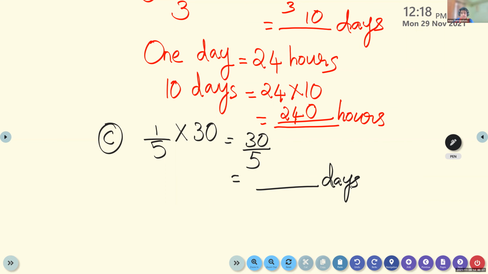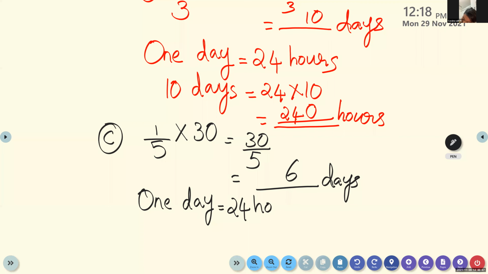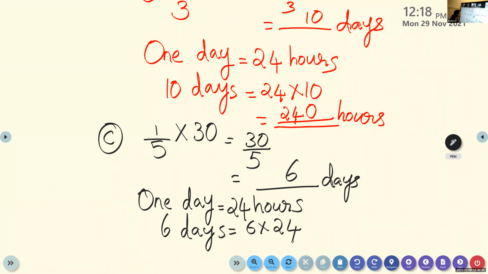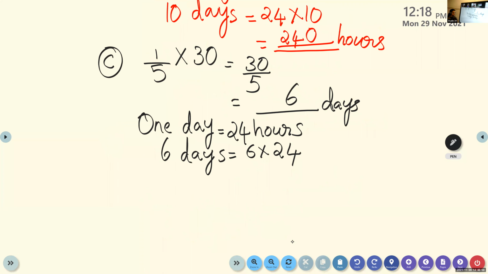I got the answer. All of you got the same? Yes, 6 days. Now what do we have to do? Find out how many hours. 1 day is equal to how many hours? 24 hours. So in 6 days, we have to multiply again. 6 times 24. Find out how many hours. You can write it here. 6 into 24.